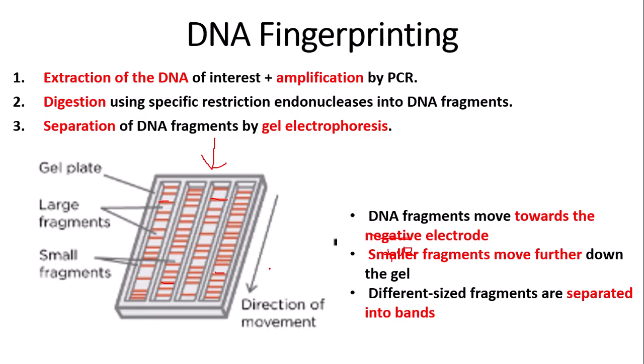So if we have a band that is thicker, so this band here, that means that there's a higher amount of DNA that has a specific size. So bands are formed. So what happens next?